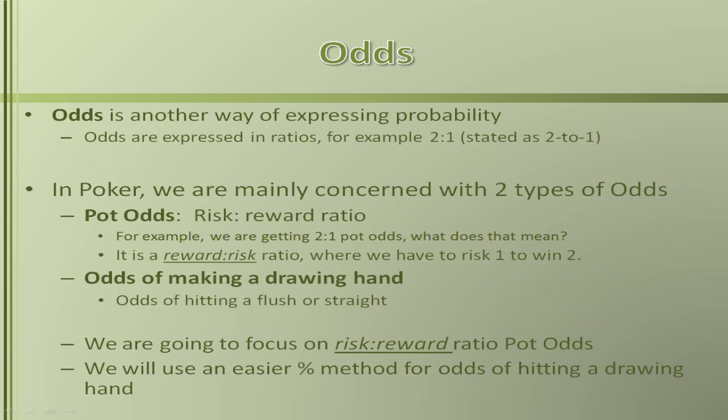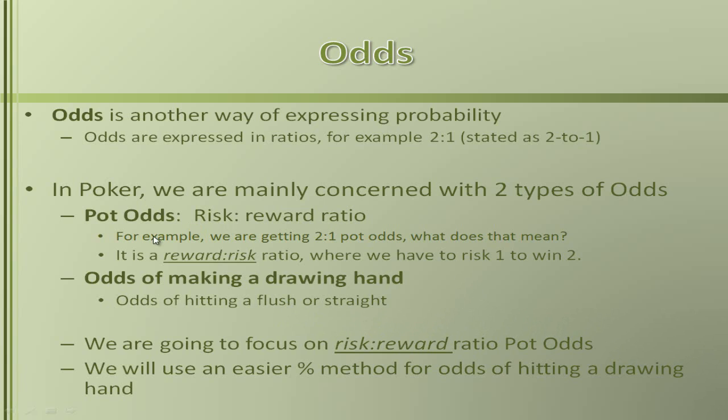Now let's go ahead and talk about odds. Odds is simply another way of expressing probability, and odds are expressed as ratios. So for example, we have here 2 to 1. This is always stated as 2 to 1. In poker, we're mainly concerned with two types of odds: pot odds, which is a risk to reward ratio, and then the odds of making a drawing hand. These are the odds when we're behind, the probability of us actually making our hand, such as a flush or a straight.